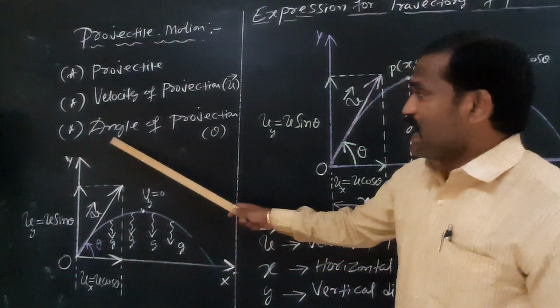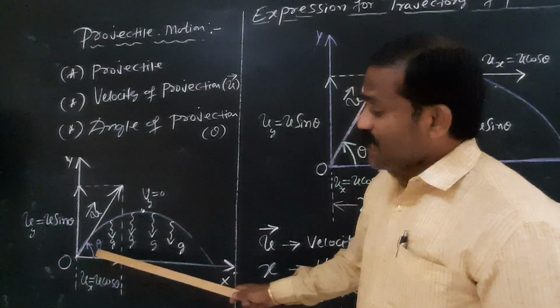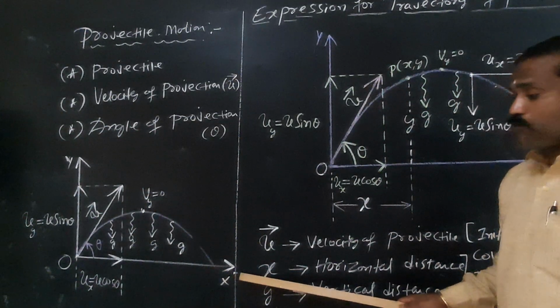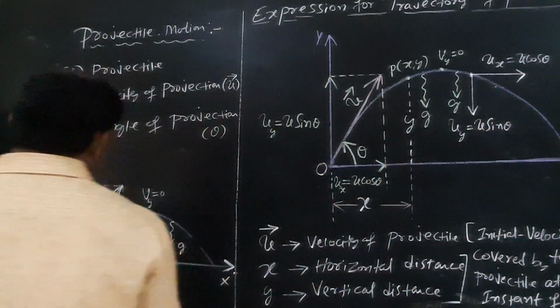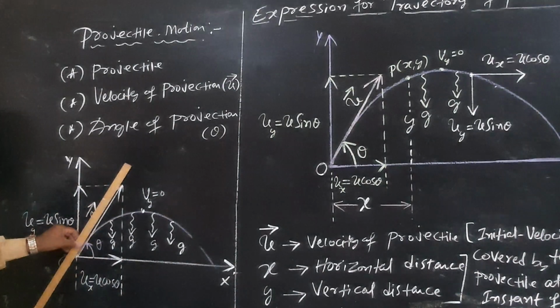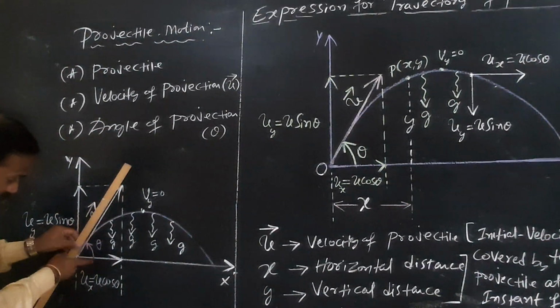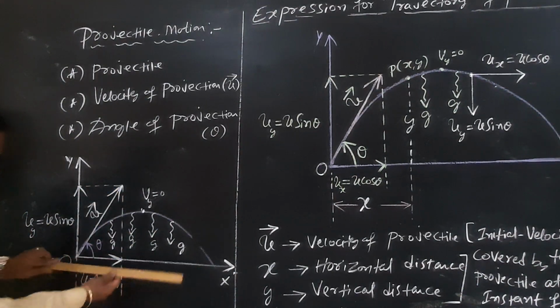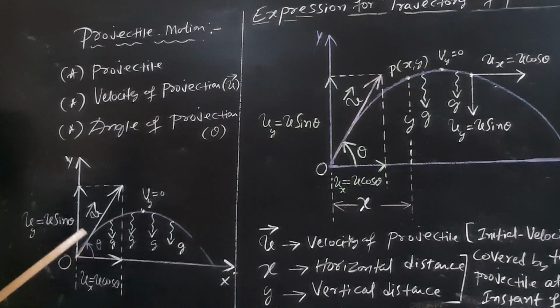I'll repeat: this is the velocity with which a body is thrown into space, and the angle it makes with the positive x-axis is the angle of projection.